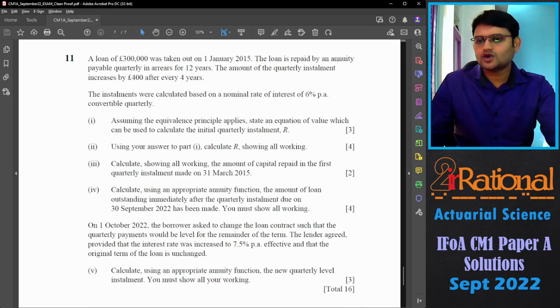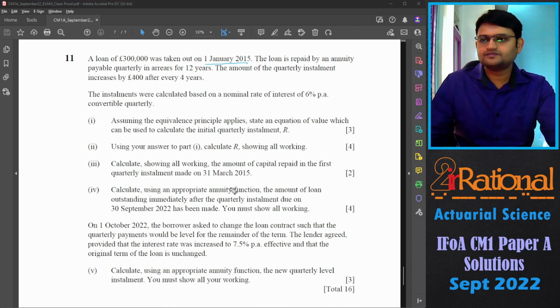So the capital repaid must be the repayment minus the interest paid, and that is 3975.431. Fourth part, calculate, using an appropriate annuity function, the amount of loan outstanding immediately after the quarterly installment due on 30th September 2022 has been made. You must show all working. First of all, let's figure out how many years are left in this case, or how many payments are left. So we started on 1st January 2015. So to 1st January 2022, we will have 7 years.